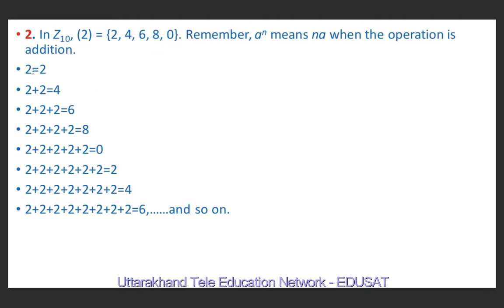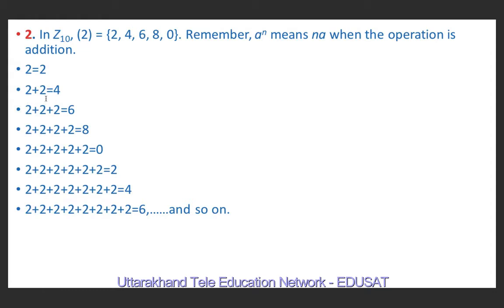Again remember one thing, because a raised to power n in case of addition means na, so we can write it as 1 into 2, 2 into 2, 3 into 2, 4 into 2, 5 into 2, 6 into 2, 7 into 2, 8 into 2 and so on. But sometimes for the sake of simplicity we also write it as 2, 2 square, 2 cube, 2 raised to power 4, 2 raised to power 5, 2 raised to power 6, 2 raised to power 7, 2 raised to power 8.